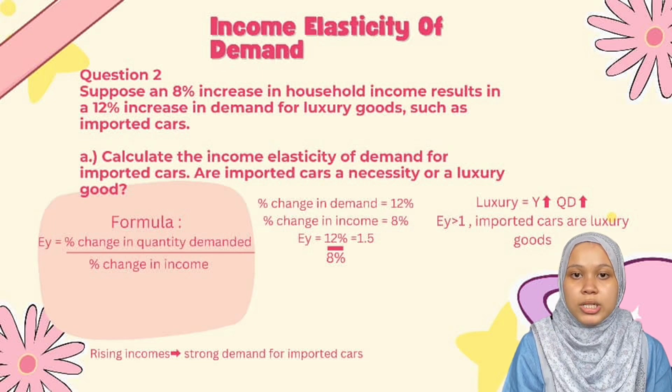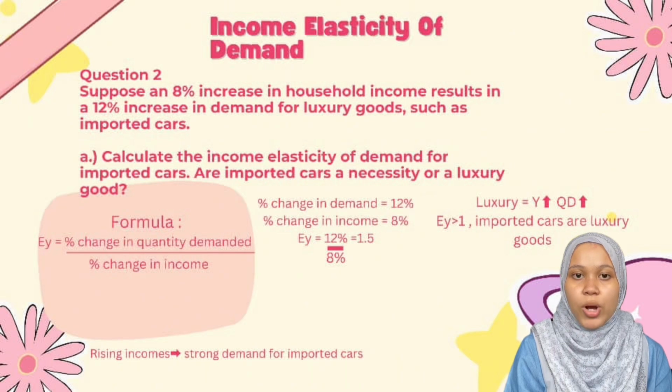The formula states EY equals percentage change in quantity demanded divided by percentage change in income. So our percentage change in demand is 12%, while the percentage change in income is 8%.